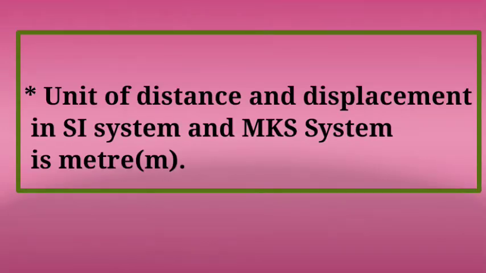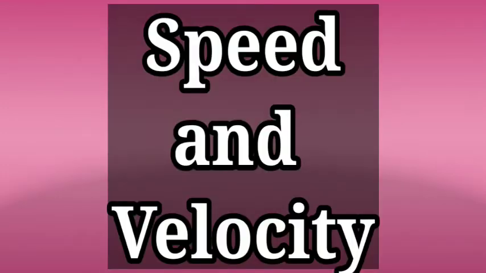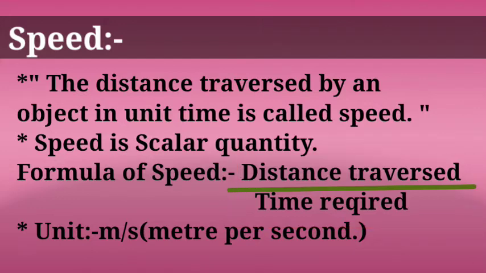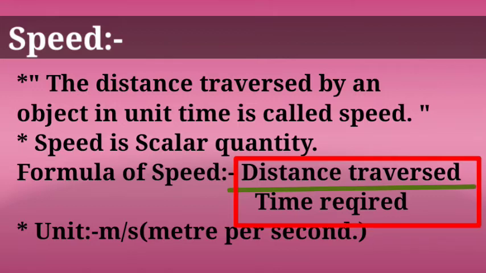The unit of measurement of distance and displacement in the SI system is meter. Now let's understand the difference between speed and velocity. Speed means the distance traversed by any moving object in unit time.